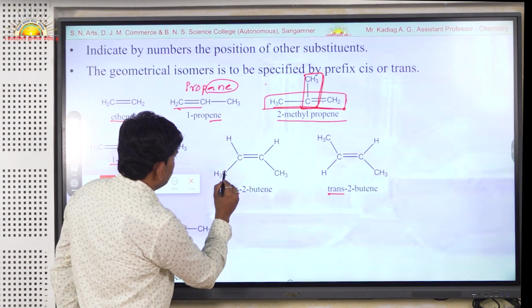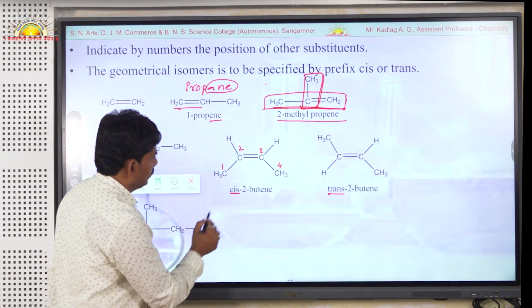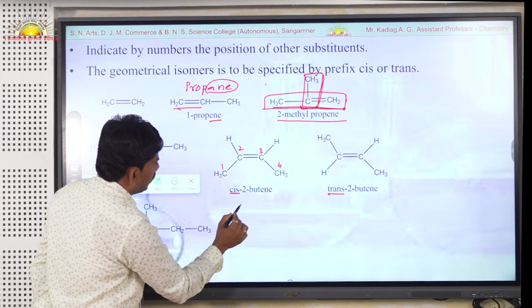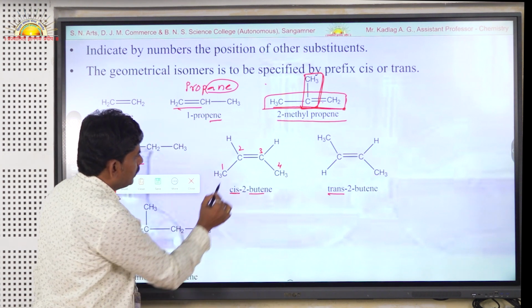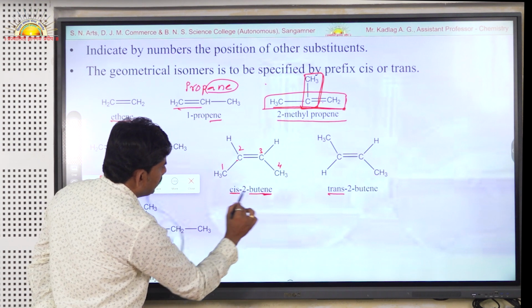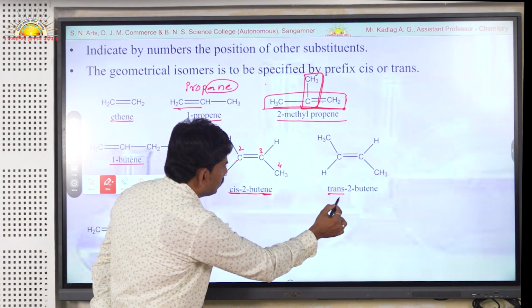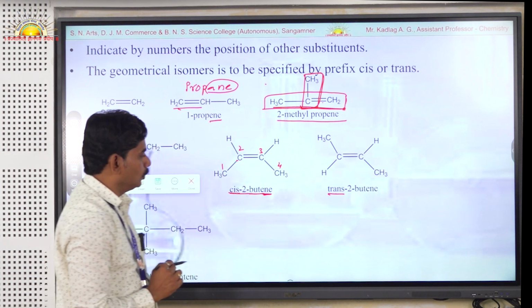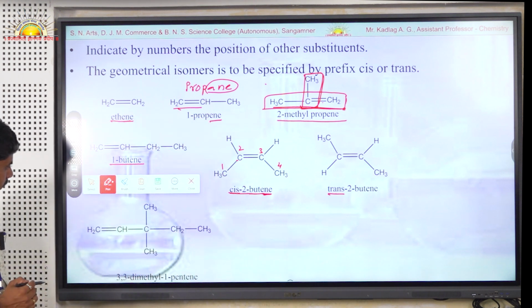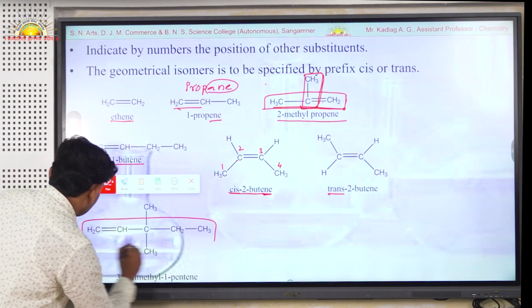By IUPAC nomenclature, this carbon is first, this is the second carbon, third carbon, and this is the fourth carbon. The longest chain is 4 carbons, hence the parent compound is butane, but the second carbon has a carbon-carbon double bond, and ANE is replaced by ENE, and hence this compound is known as cis-2-butene, and the geometrical isomer is known as trans-2-butene. Now in the next example, we have to select the longest continuous chain.